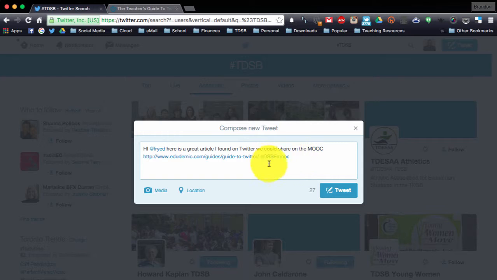So if I wanted to say something about Twitter here, or if I had an article that was about Google, I can put maybe GAFE on it there, or maybe if I'm at the summit, or if I'm at the BIT 2015 conference, I can type in BIT 2015 as an example, and then my message that would go there. So when people search that hashtag, then my tweet would come up. So it's good to use it to put relevant things to the different types of hashtags that are out there.